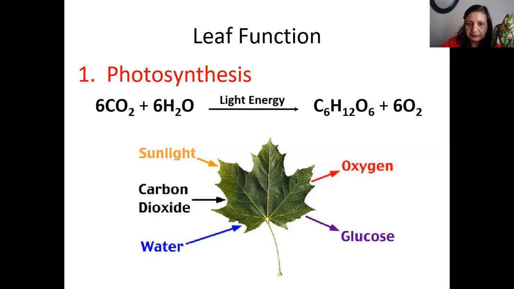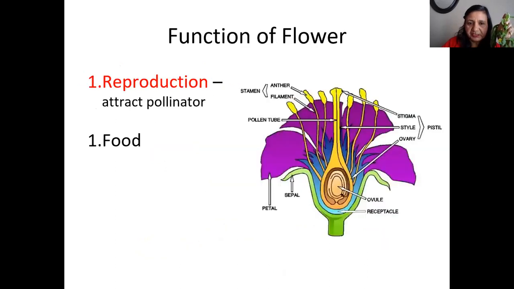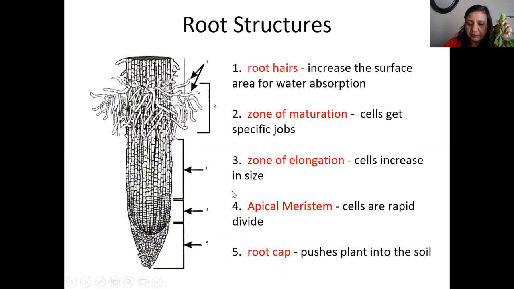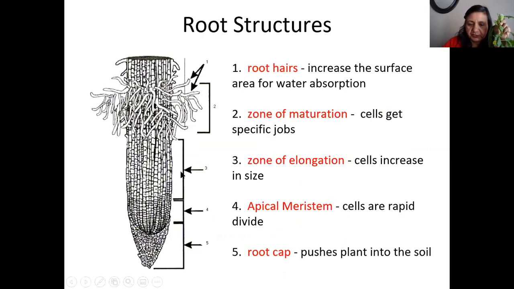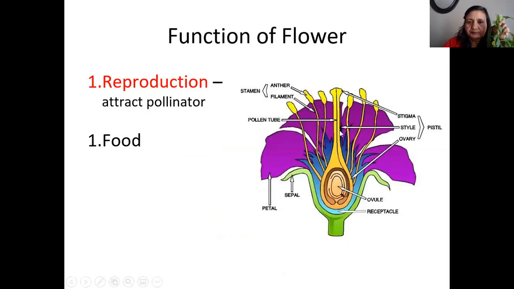And we already said this happens in the presence of light energy. Now we come to the flower. So the beautiful flower. Here are the different parts of the flower. The function of the flower is reproduction, right?